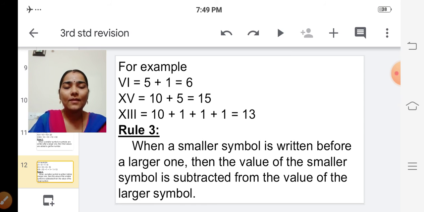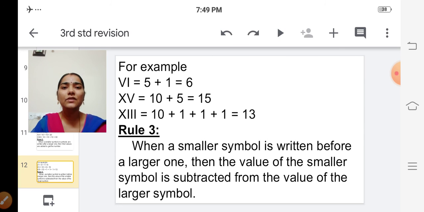Rule number 3. See, when a smaller symbol is written before a larger one, then the value of the smaller symbol is subtracted from the value of the larger symbol. What is rule number 2? If the smaller symbol is written after the larger symbol, then we have to add their values, isn't it? What is rule number 3? If the smaller symbol is written before the larger one, then we have to subtract the value of the smaller symbol from the value of the larger symbol.